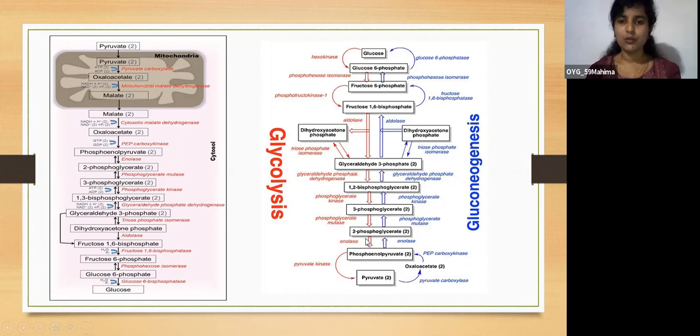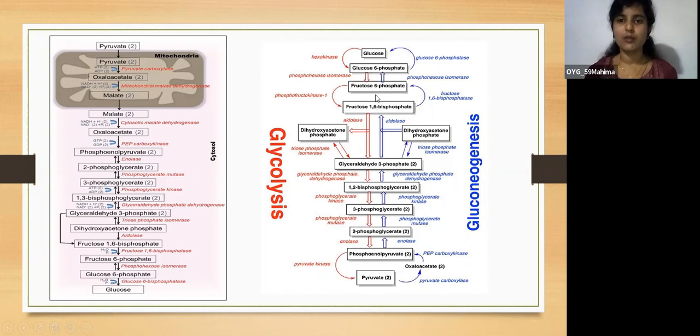As you can see, 2-phosphoglycerate is converted into 3-phosphoglycerate, and the enzymes are also the same. Up to here, the reactions of glycolysis and gluconeogenesis are the same. Then there is one more irreversible step.